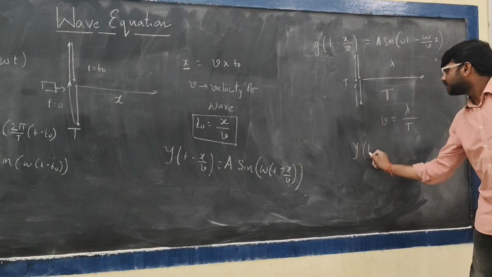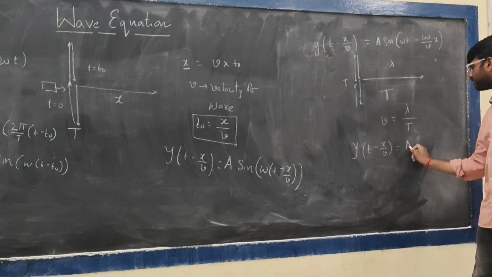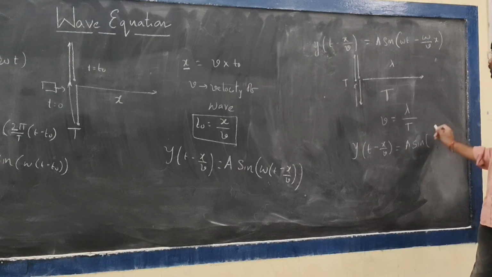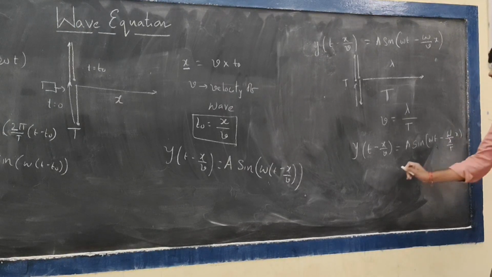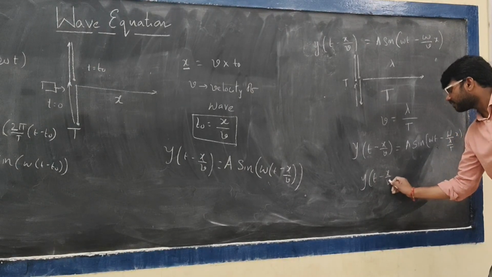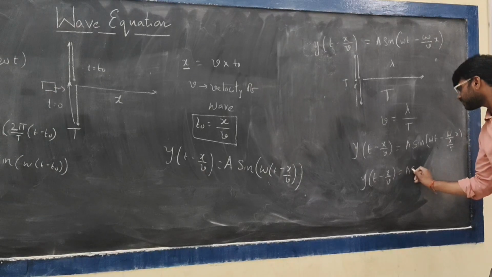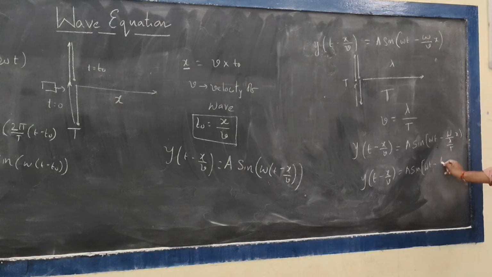Then y of t minus x by v is equal to A sin of omega t minus omega by lambda by T into x. If I reorganize the same, y of t minus x by v is equal to A sin of omega t minus omega T by lambda into x.